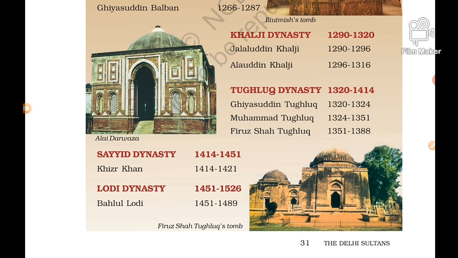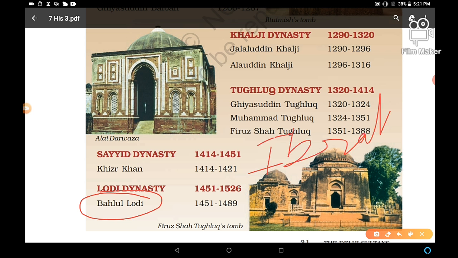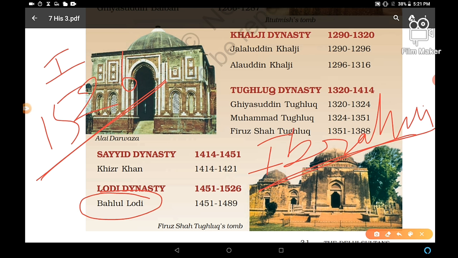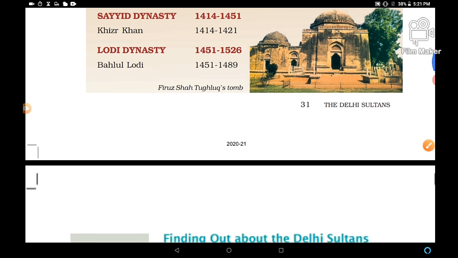Sayyid dynasty 1414 to 1451, and Lodi dynasty 1451 to 1526, and Behlol Lodi was the founder of the Lodi dynasty. As I told you, Ibrahim Lodi, right? Ibrahim Lodi was the last ruler of the Lodi dynasty. He was defeated by Babur in 1526 in the first battle of Panipat. First battle of Panipat. You have to remember this.